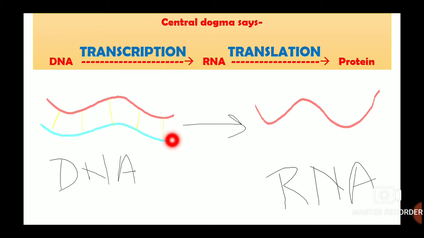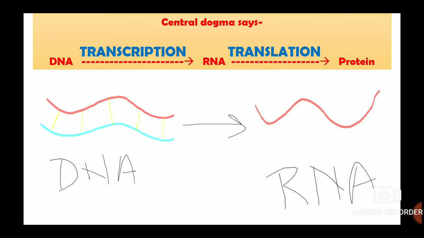So actually, our RNA will be complementary to the blue strand, and the sequence of this RNA will be the same as the sequence of this strand, which is not actually acting as a template. Hence, this is known as the coding strand or the positive sense strand or simply the sense strand. And this strand of the DNA which acts as a template for the synthesis of RNA is known as the non-coding strand or simply the template strand or the negative sense strand.